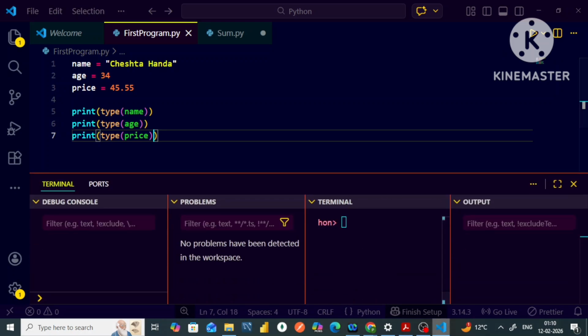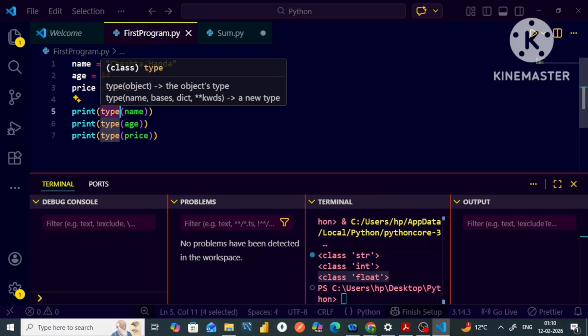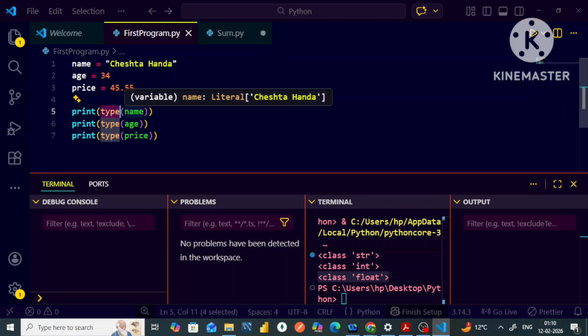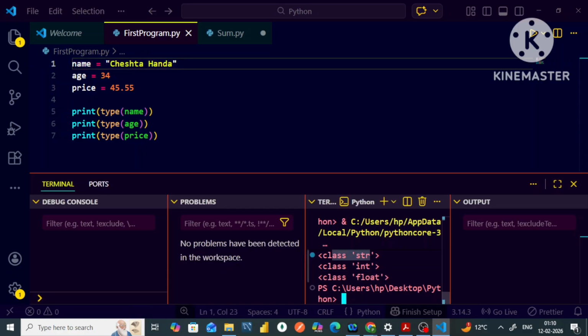In this case, I can simply say that my code has given me the output of class string, class int, and class float. So in this case, what is happening is that type is a function that will return me the type of the variable written inside these braces. Inside these braces, I have written the word name, the name of my variable. So this will simply print me the type of my variable, that is name. Name is storing the string data, so that is why it is written that it belongs to the class str.